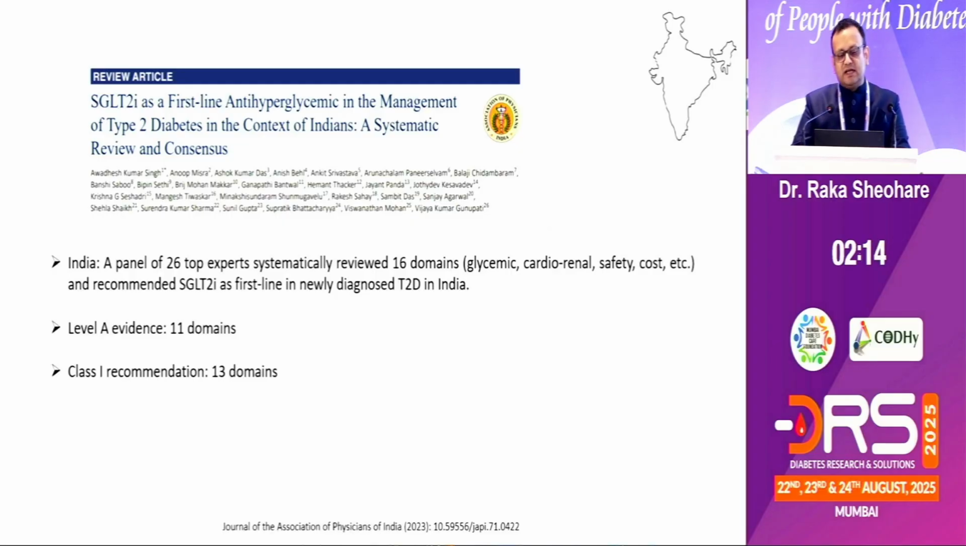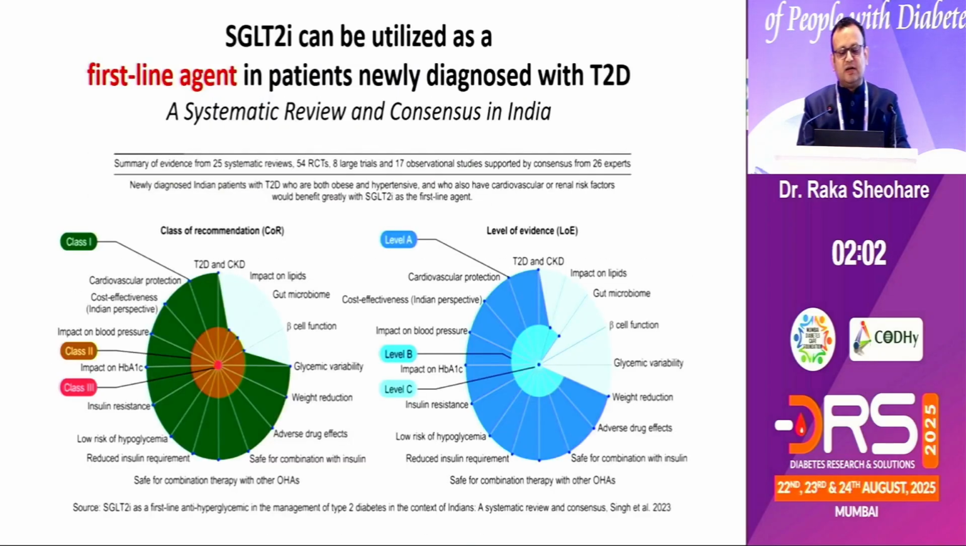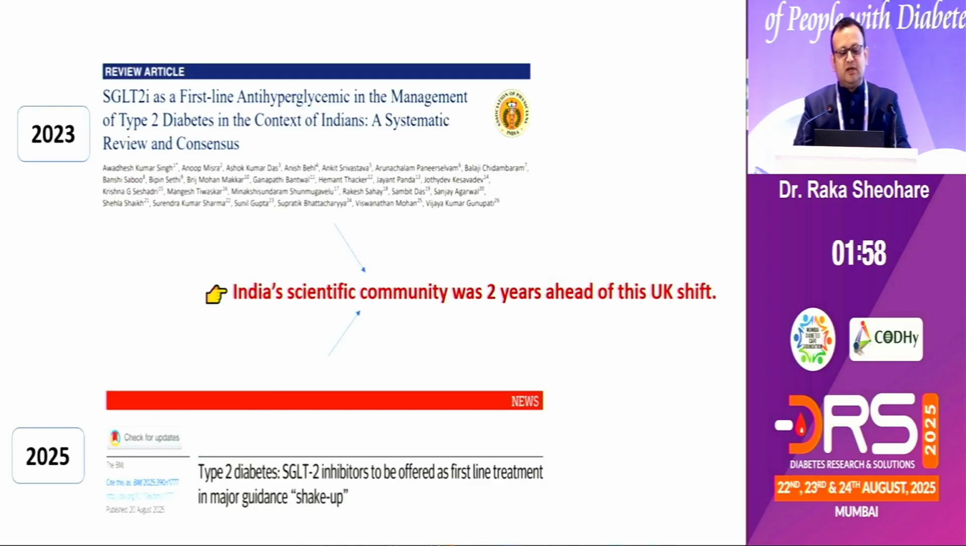And now SGLT2, what we have given to the world: SGLT2 as first line anti-hyperglycemic in management of type 2 diabetes in the context of the Indian setting. This is a systematic review and consensus by Dr. Avadhesh Kumar Singh, and we are ahead of the world. We gave this statement in 2023. Now UK, we are 2 years ahead of this UK shift.